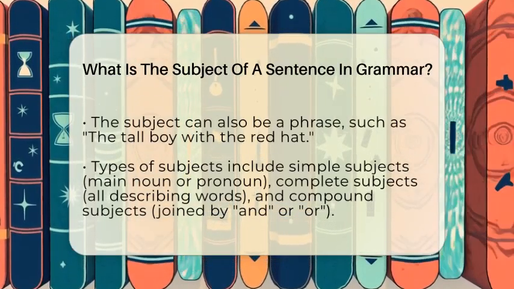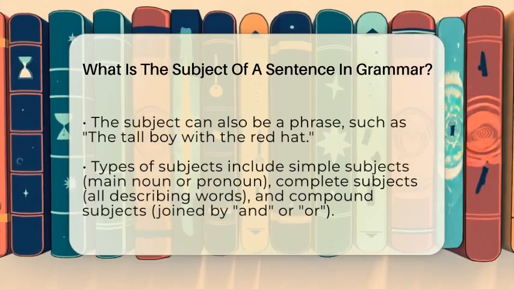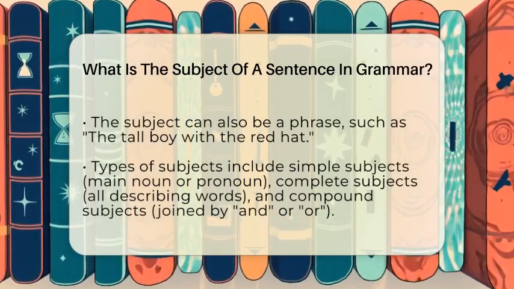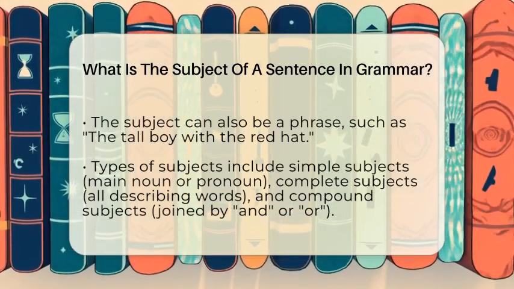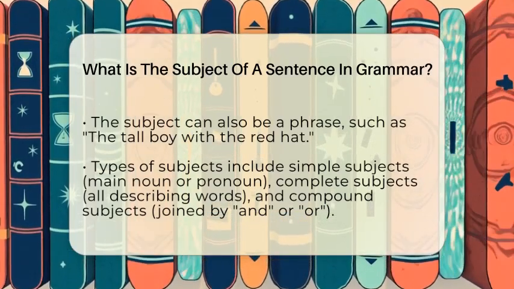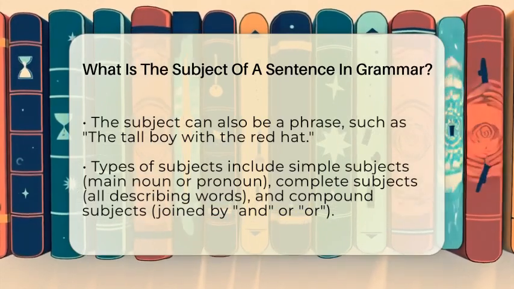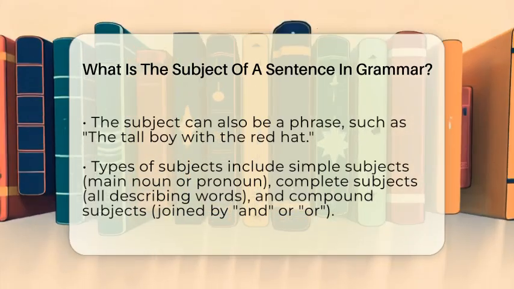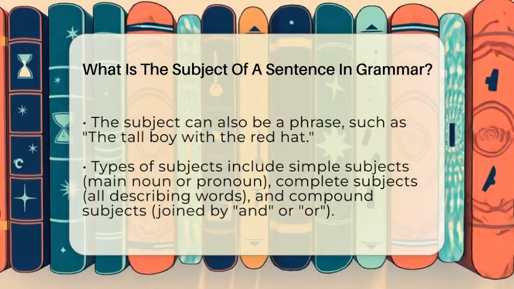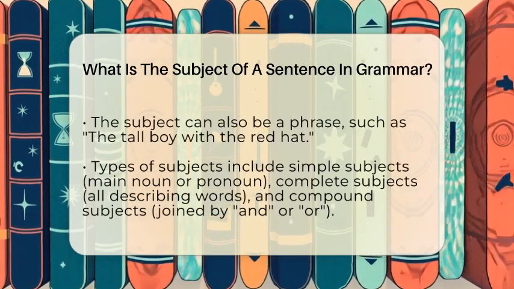There are different types of subjects. The simple subject is just the main noun or pronoun without any extra words. For example, "cats sleep during the day," where cats is the simple subject. The complete subject includes all the words that describe or identify the main noun, like "the small, fluffy cat" in "the small, fluffy cat sleeps."